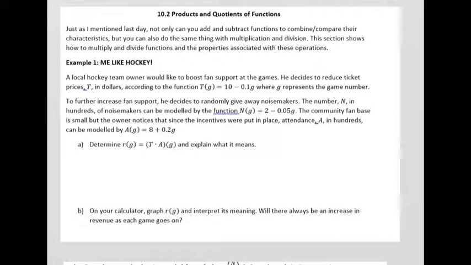Okay, so like I mentioned last day, or as you learned last day, I suppose, you can add and subtract functions, and when you do, you combine their characteristics or compare their characteristics, right, based on the context of what's happening in your problem. And you can do a similar thing with products and quotients of functions. Okay, you can use two functions and either multiply or divide them to create a new function that shows maybe some different behavior about what's happening in the problem. Okay, so we're going to start off today with an example about hockey.